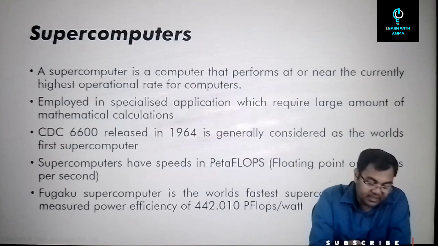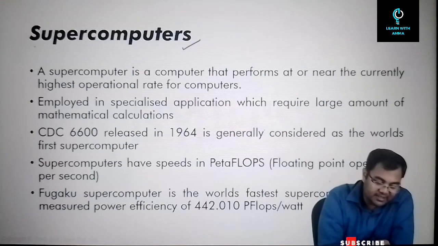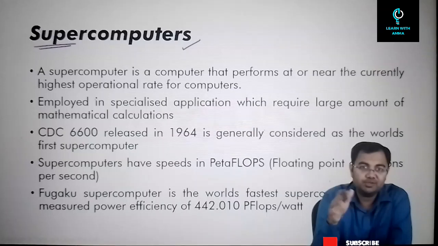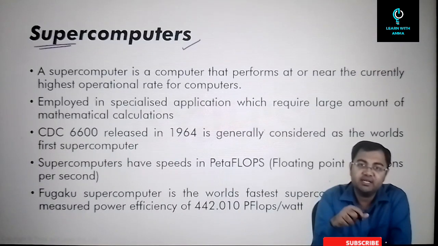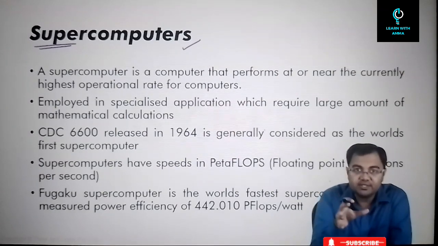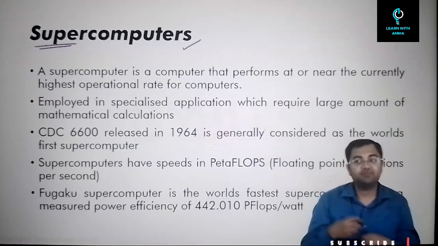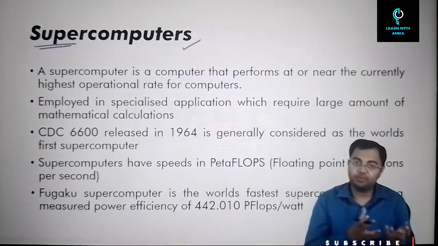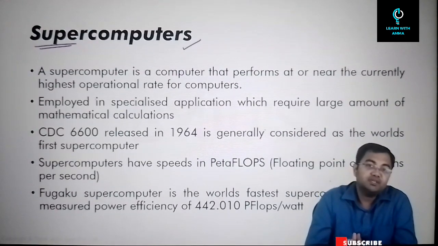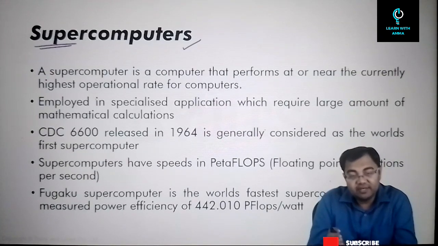Then the next topic for us is supercomputers. Now, when we talk about supercomputers, the name itself suggests that it should be a kind of computer which perhaps has a better performance or a better speed as compared to the normal computers. This is exactly what happens here. So our normal general computing systems are meant for general purposes, our day-to-day activities, for our personal use or professional use or anything like that. Correct? But supercomputers are very specific in nature. They are developed for something very specific.